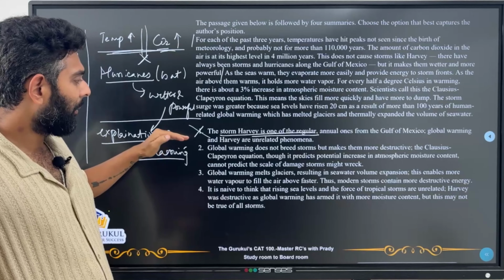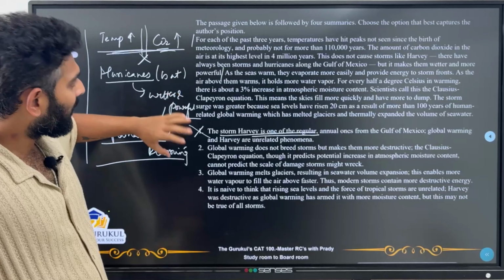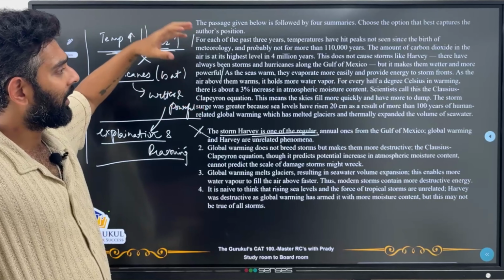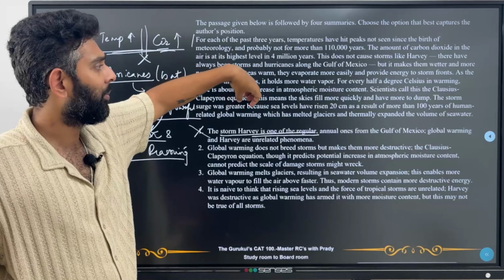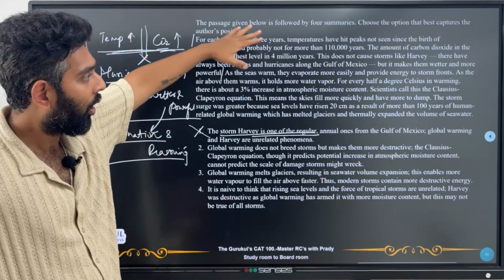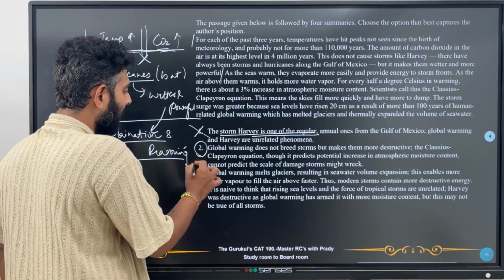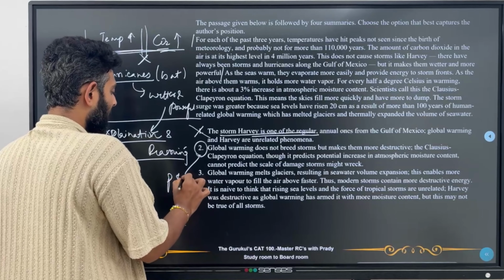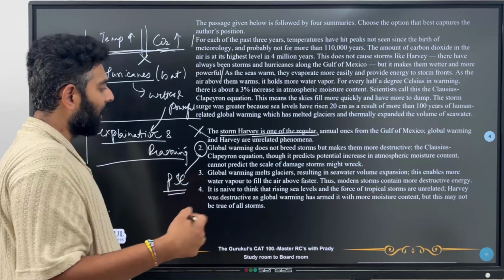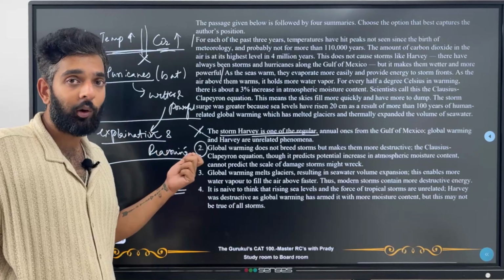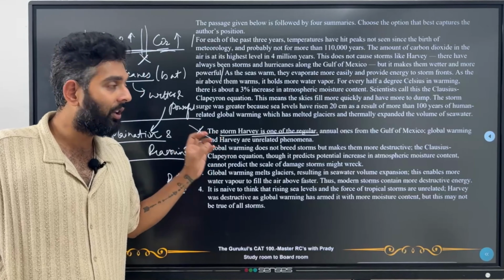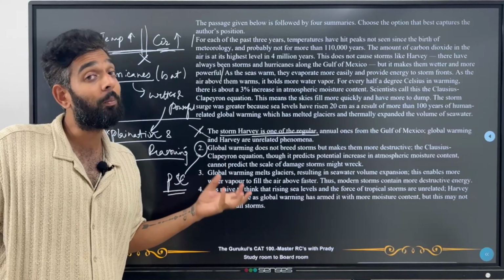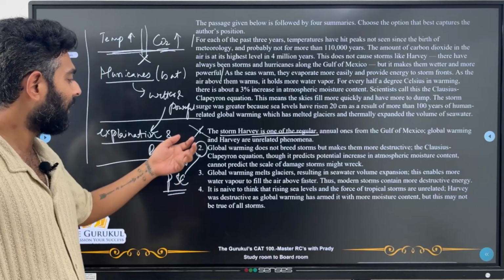We are talking about how global warming has caused glaciers to melt, and those glaciers melting expanded the volume of seawater. So all of this is coming, and this seems somewhat like a partial scope choice. Now, if I do not find another better answer than 2, I will definitely take 2 as my answer because this option does convey the ideas in the right tone, but not all the ideas are mentioned. So let's look at 3.